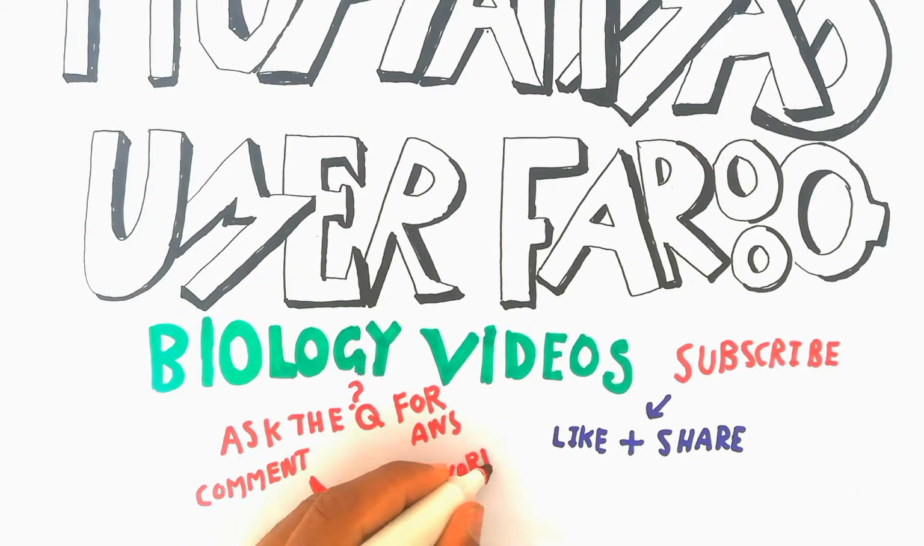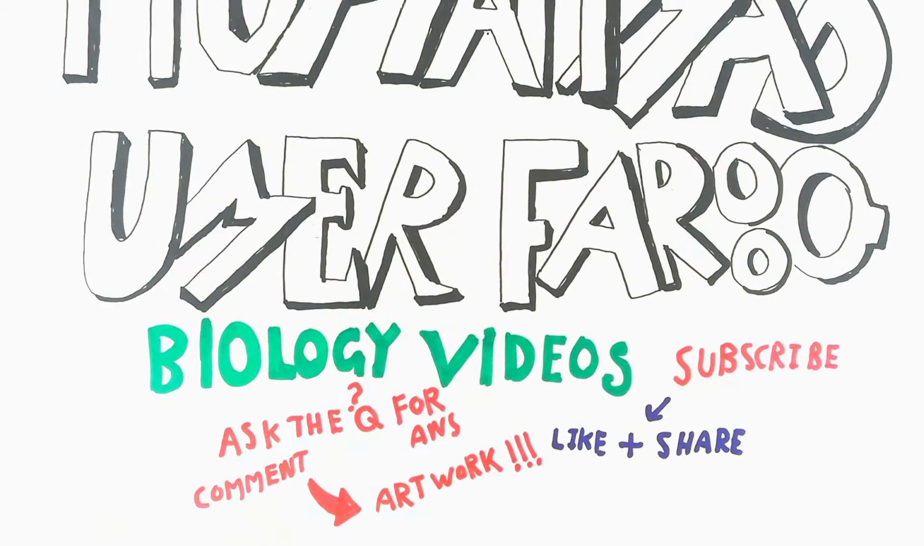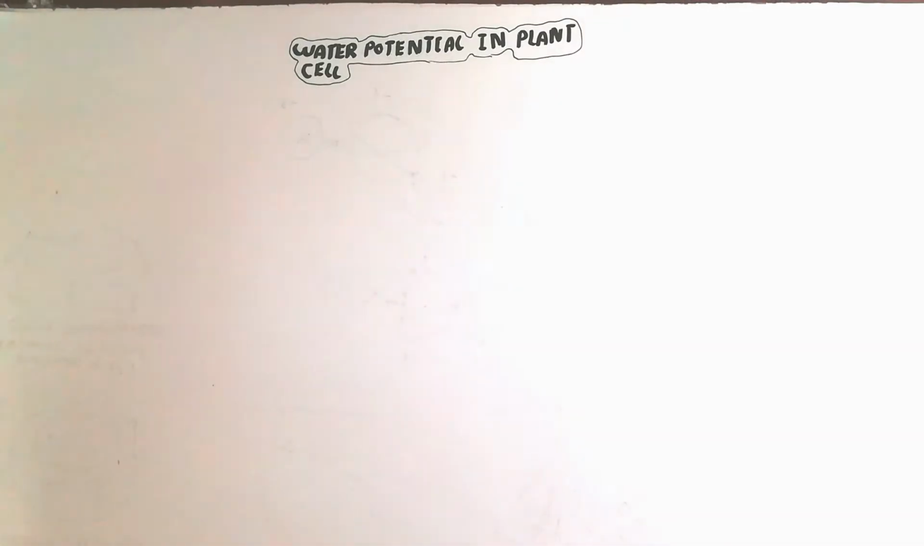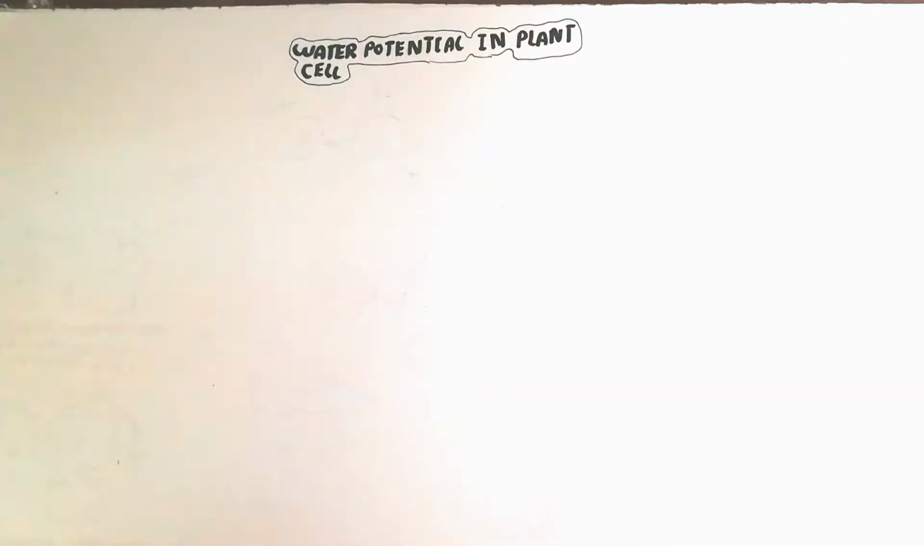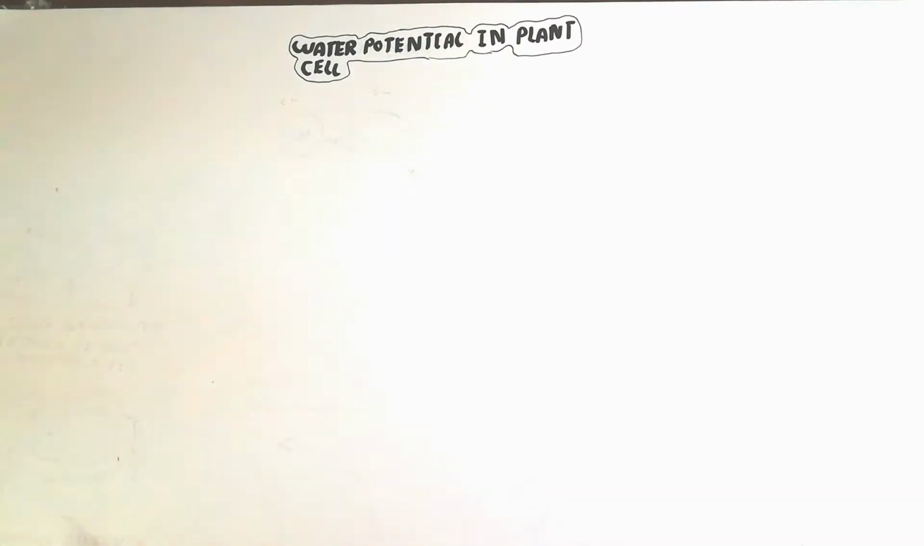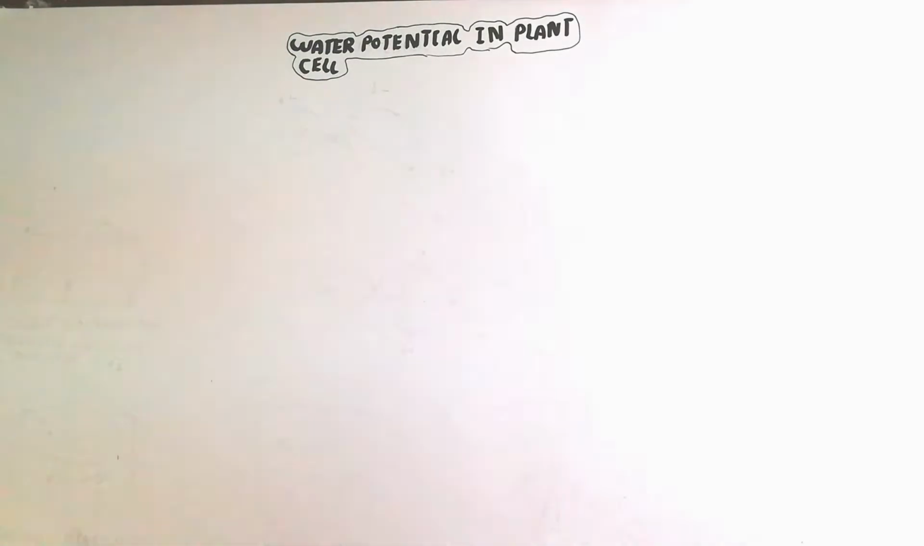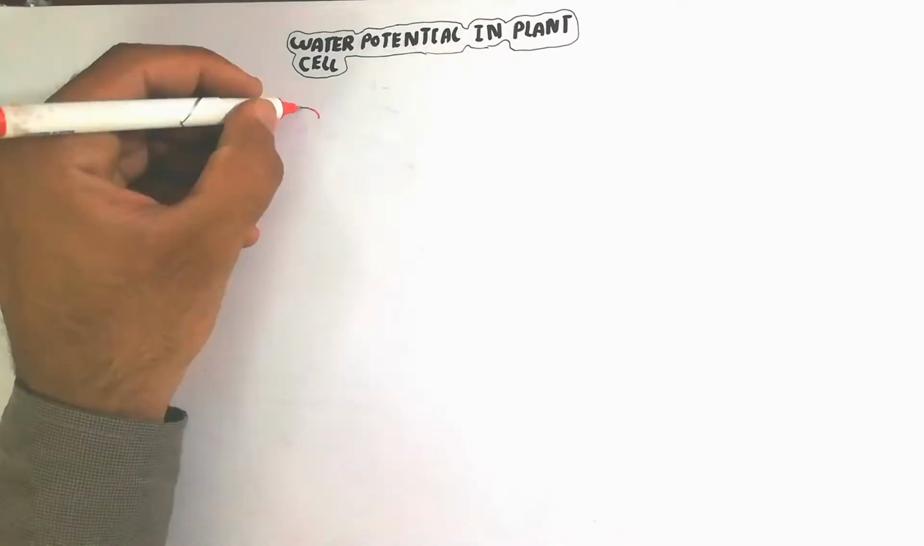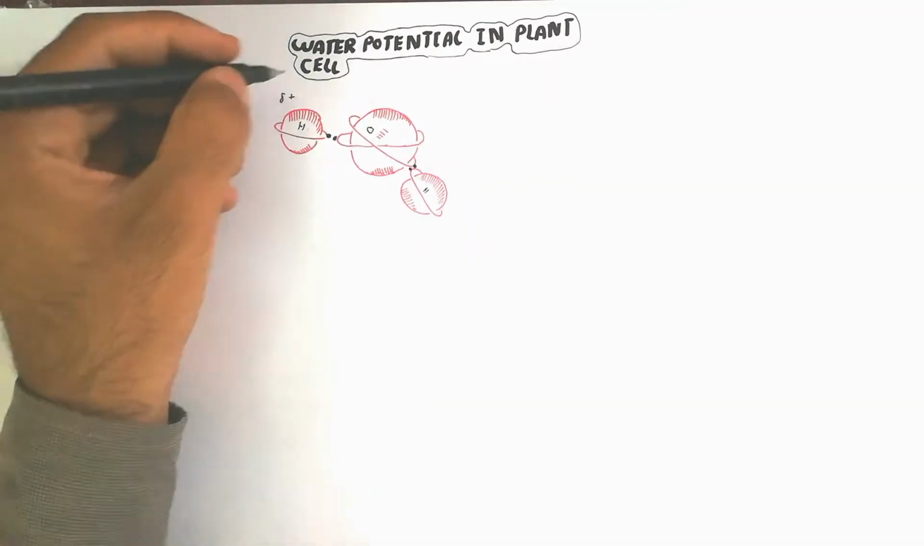So in this video we will talk about the water potential in plant cells. Water potential is necessary for the conduction of water, transpiration, and absorption of water for the plant. So water potential is the key to the plant's survival.